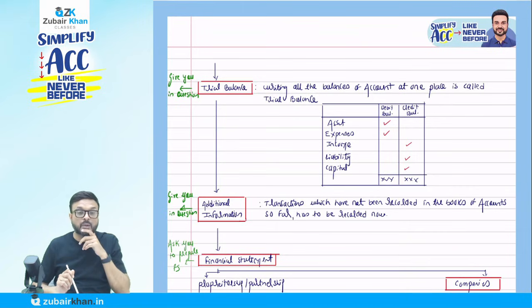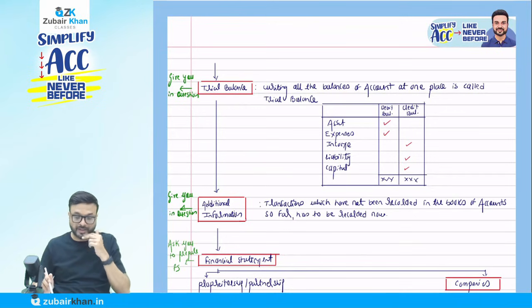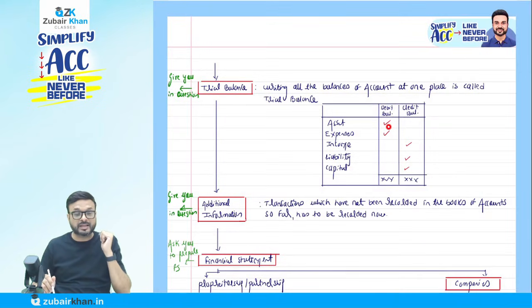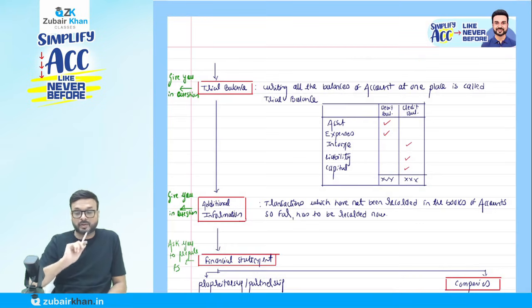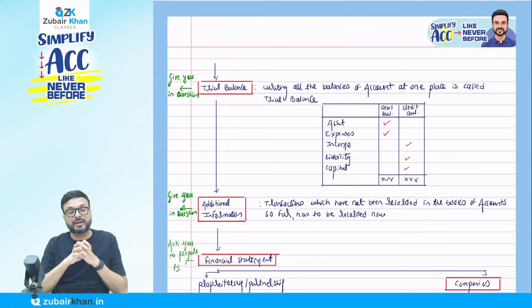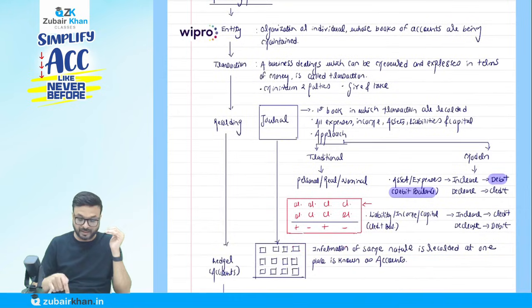Now, where they give you the trial balance, if they tell you to prepare both the balance sheet and profit and loss, where will you write each item? Assets always go on the asset side, expenses in the P&L account, income on the income side, liabilities under liabilities, and capital under capital. But remember that each item will always be written at one place only in the financial statements. Why? Because the items of the trial balance already have their entry passed. How did we come to the trial balance stage? We started the recording stage.